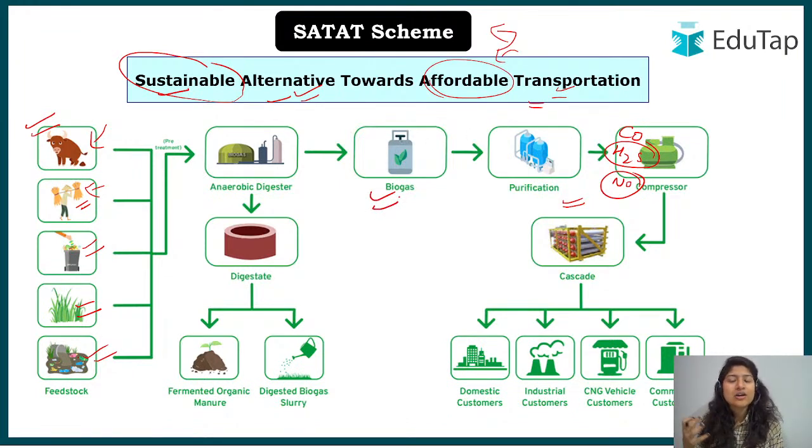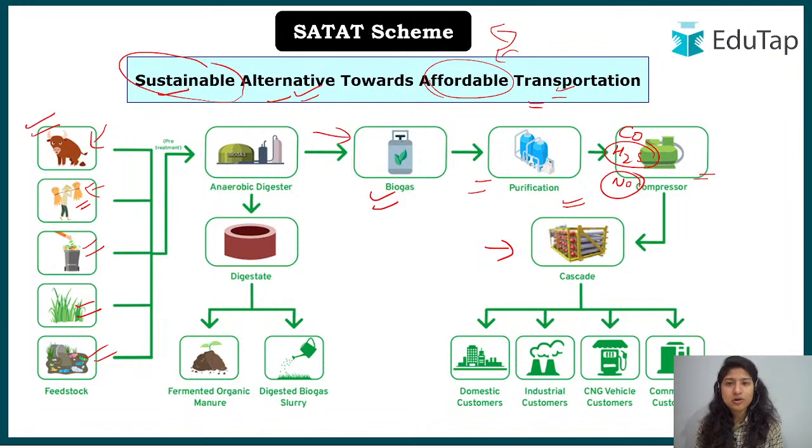We know these things are organic in nature, so they have a tendency to decompose. When they are decomposing, a gas is produced which is prominent in methane. Various gases are released, but methane is the prominent one. That gas is collected and then purified, because we have to remove the harmful poisonous gases that are also present in it. Then it is compressed. Why is it compressed? Because we have to transport it in cascade form, in cylinders.